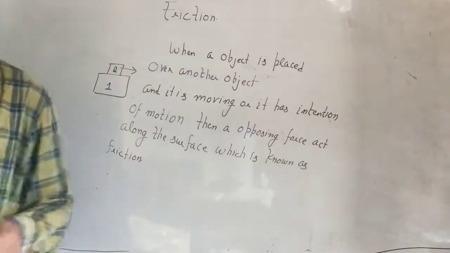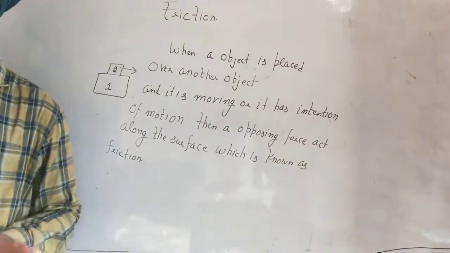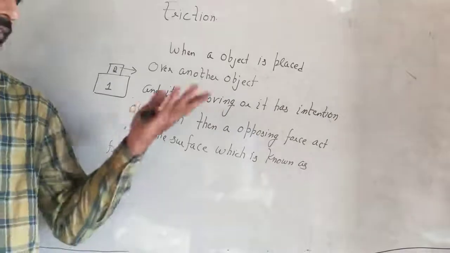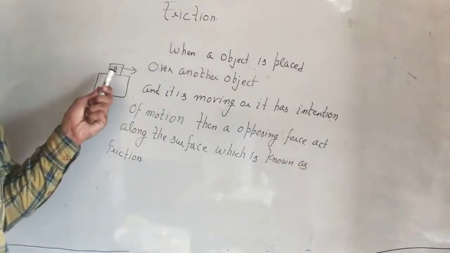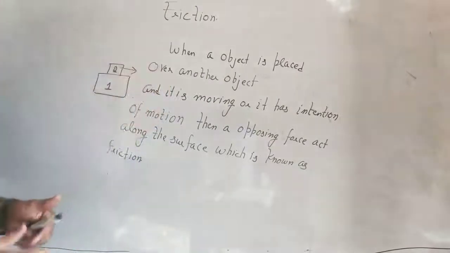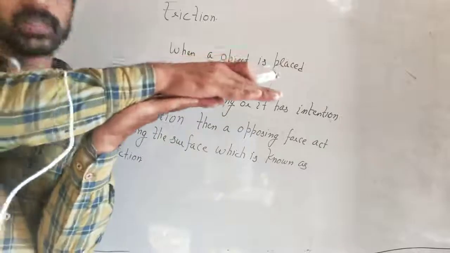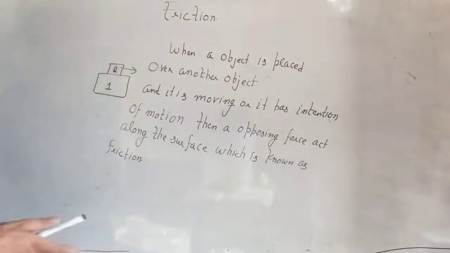We have read till now that an opposing force, which means a force which opposes the motion, is known as frictional force. In the same way, if this object is moving, then also an opposing force will act along the surface, and its direction will be opposite to the applied force.